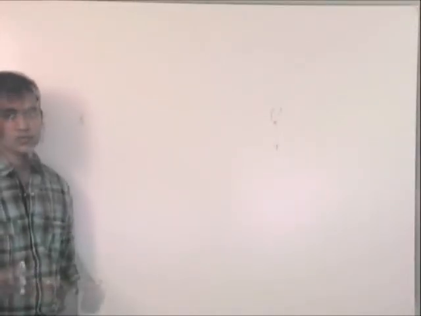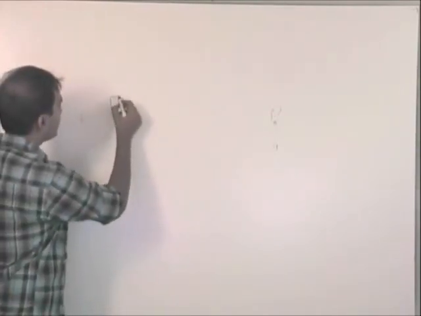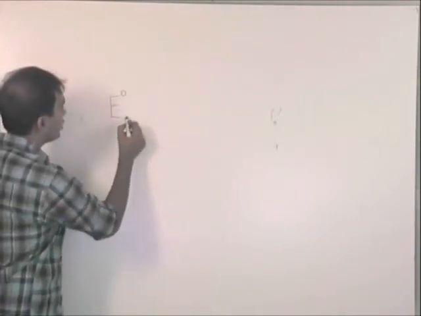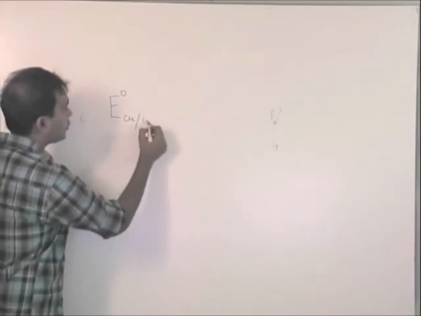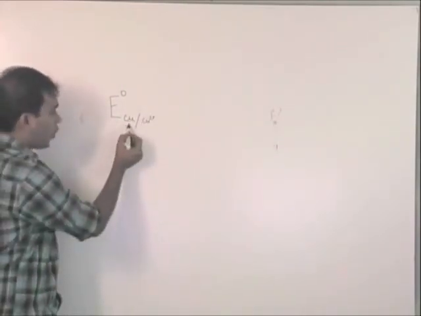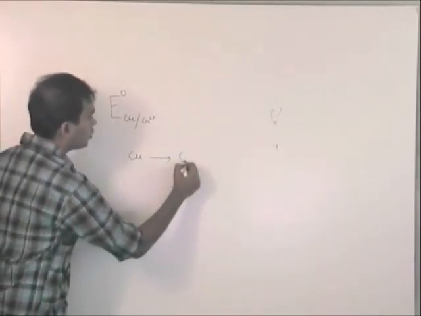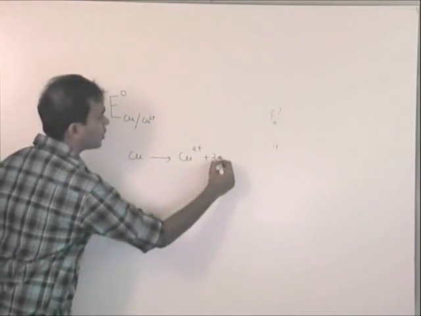Clear? So suppose I write something as E naught copper to copper 2 plus. In this case, what you can see is it is from copper to copper 2 plus. So just write the reaction. Copper to copper 2 plus plus 2 electron.